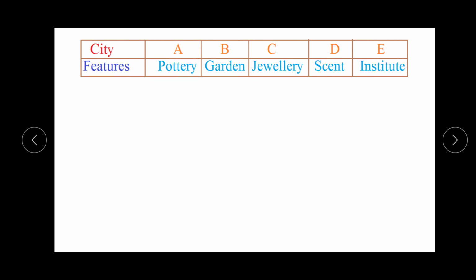Now from here we can say that city A is famous for pottery, city B is famous for garden, C is famous for jewelry, D is famous for scent, and E is famous for institutes. The arrangement has been done. Now we can solve the questions on the basis of this arrangement, and after arrangement, the questions can be solved in 5 seconds or 10 seconds maximum.